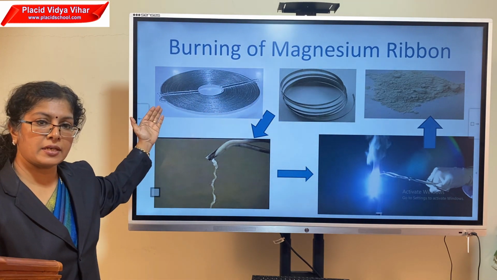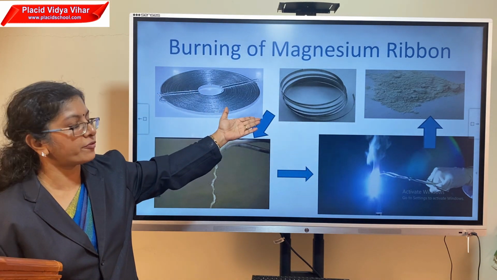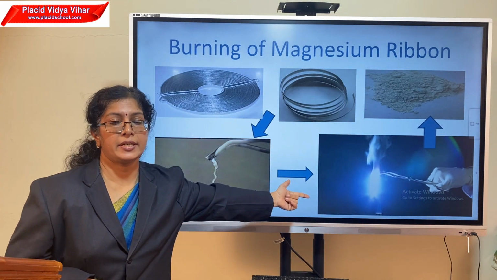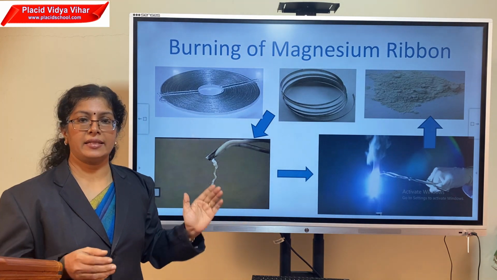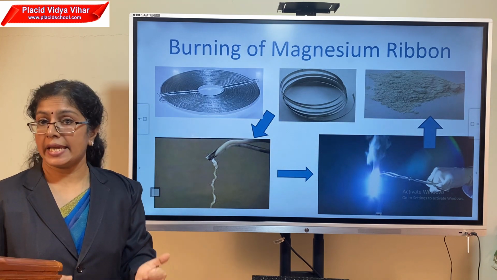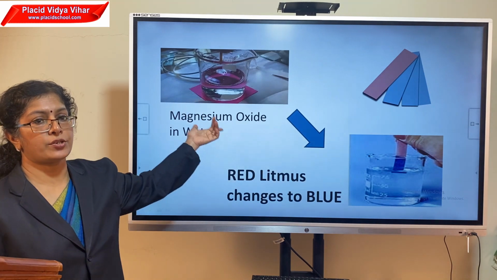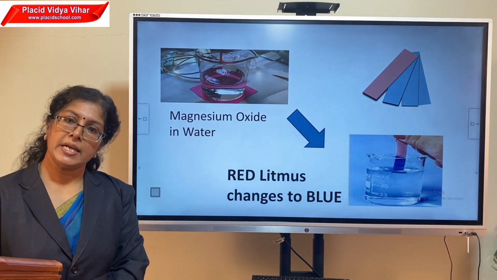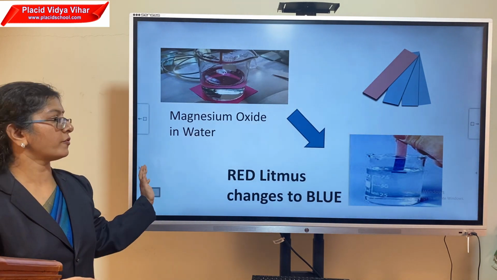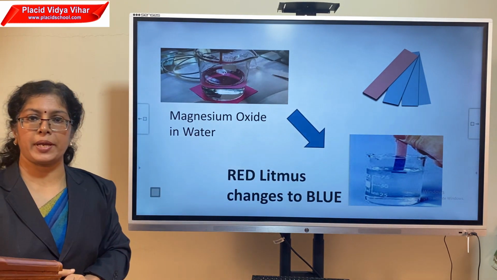It was made of a metal called magnesium in the form of a ribbon, and we took a strip of magnesium, burned it in the candle flame, and finally it burned to white powdery ash. And that ash was not magnesium but magnesium oxide, another substance. Again, we mixed that in water, and that solution changed to magnesium hydroxide, yet another substance, and that also is a chemical change. The nature of that substance is basic, and we checked it using litmus paper.